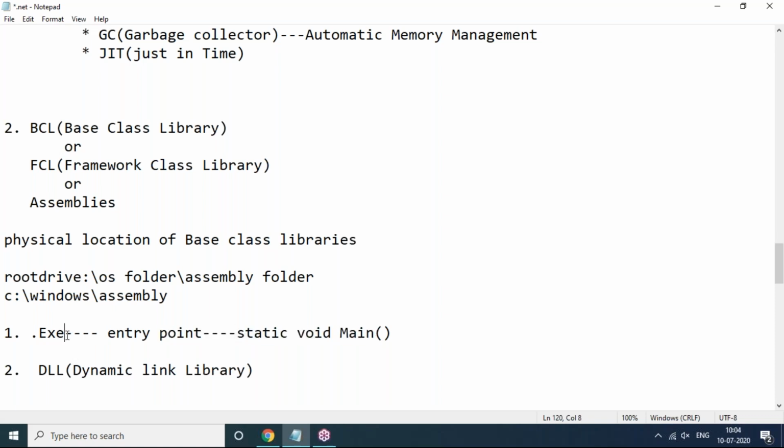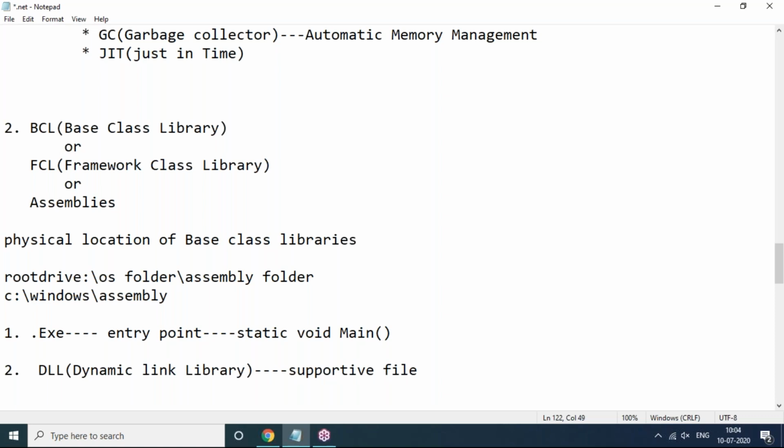So .exe is a main file. It is an executable file. Itself, it will run individually. Why? Because .exe contains the entry point, that is static void main. Whereas the dynamic link library, DLL, is not a main file. It is just a supportive file.